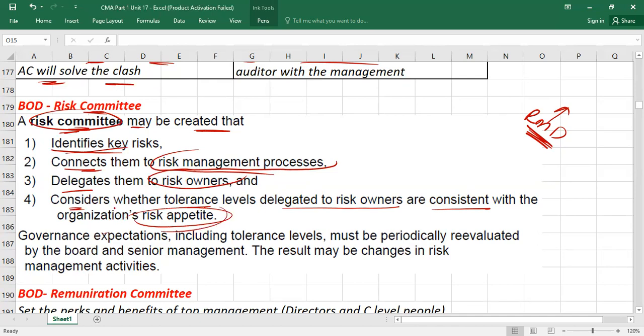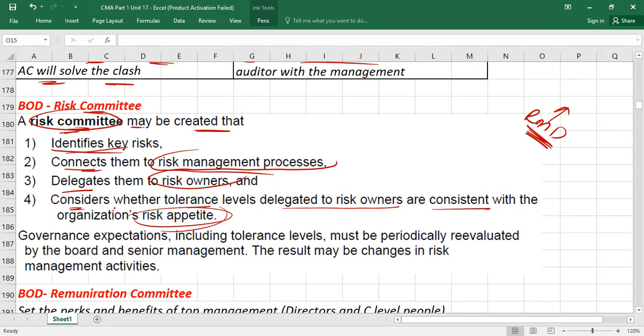What is risk appetite? It is another word. We'll see these things in risk management, by the way, but here they use the word risk. There are two things. One is called risk appetite. Let me explain risk appetite. Risk appetite means how much risk you are willing to accept. There's one more word that is called risk capacity.